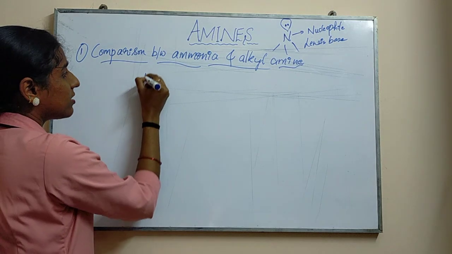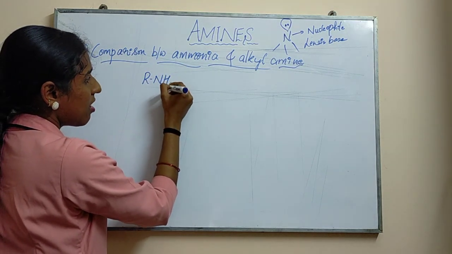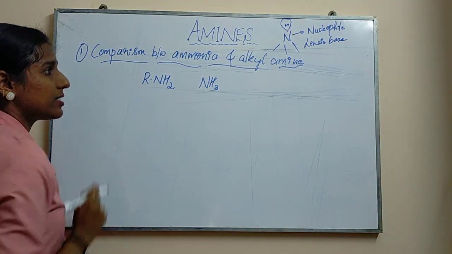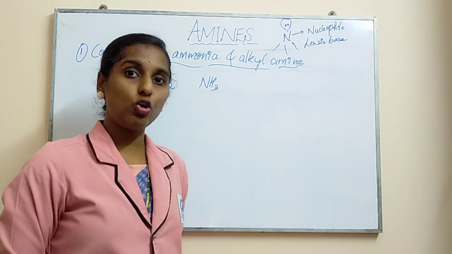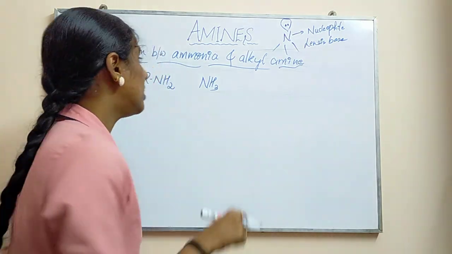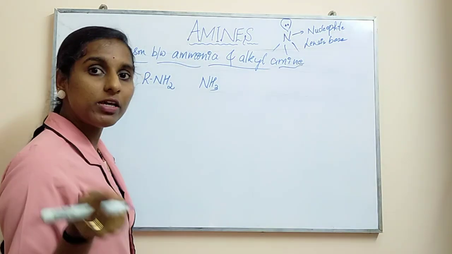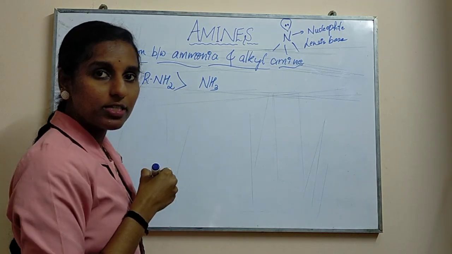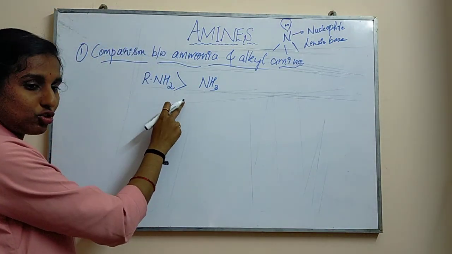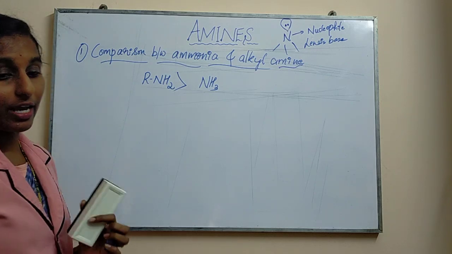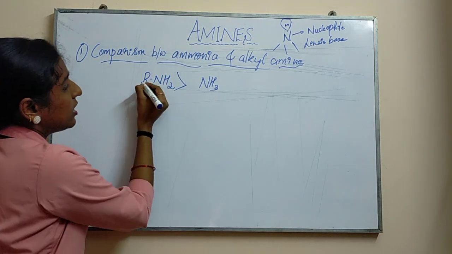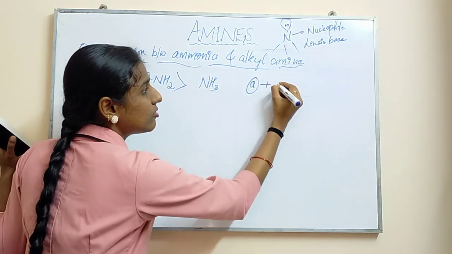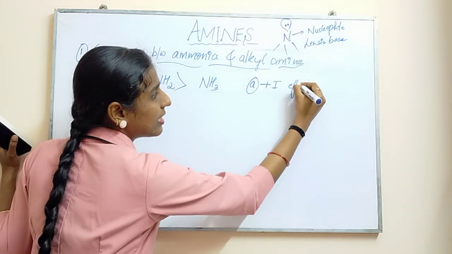I'll take alkylamine, as well as the ammonia group, NH3. In these two cases, which will have more basicity? You understood my question? When you compare these two, which has more basic property? Here, R-NH2 will have more basic property. Why is it so? Because it goes with one factor, and that factor is known as plus I effect.